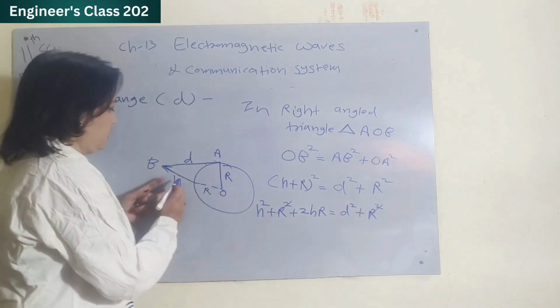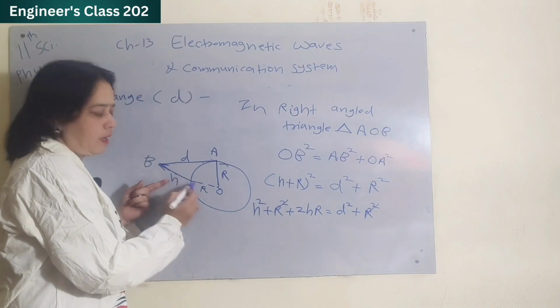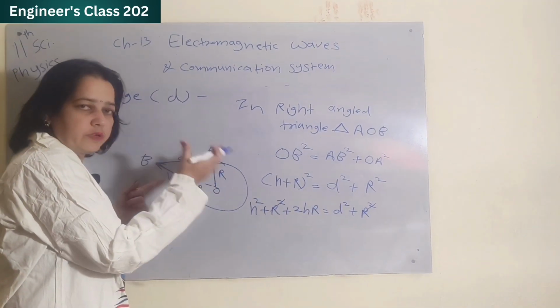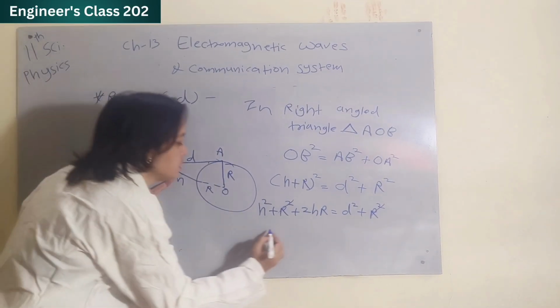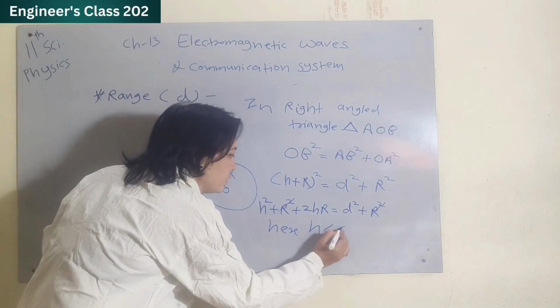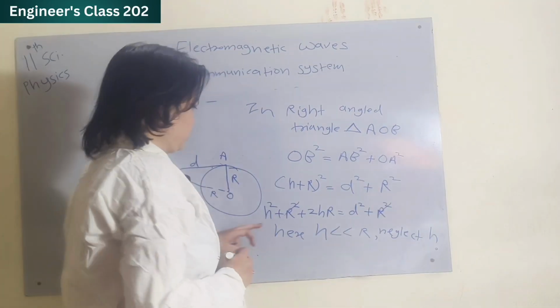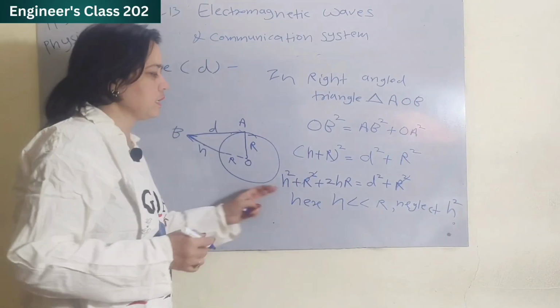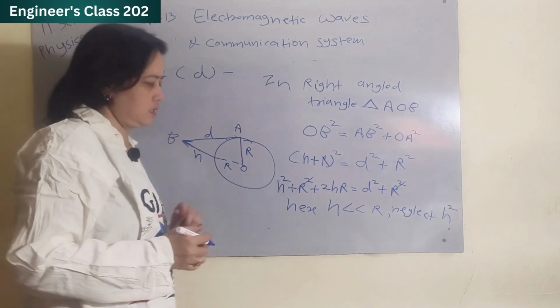But H is the height of the antenna and R is the radius of earth. The radius of earth is very large compared to H. That means h is very small compared to r. So neglect h square, or neglect higher powers of h.